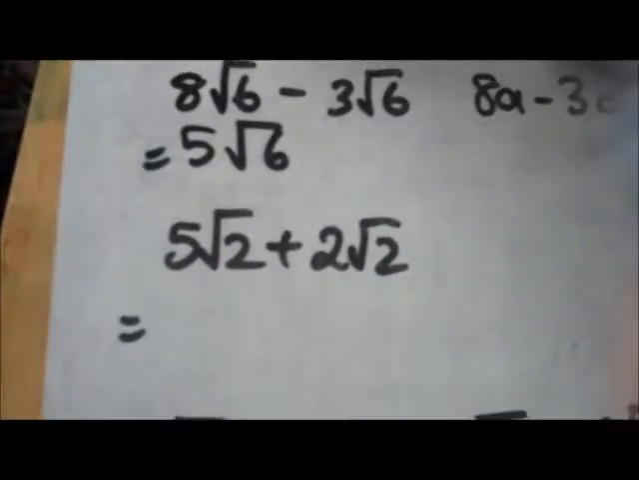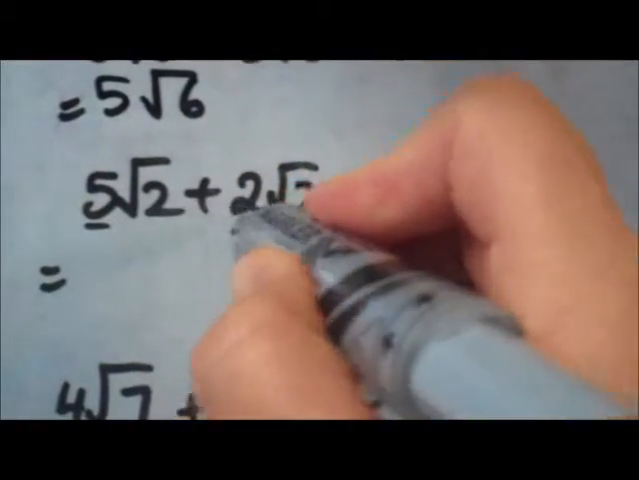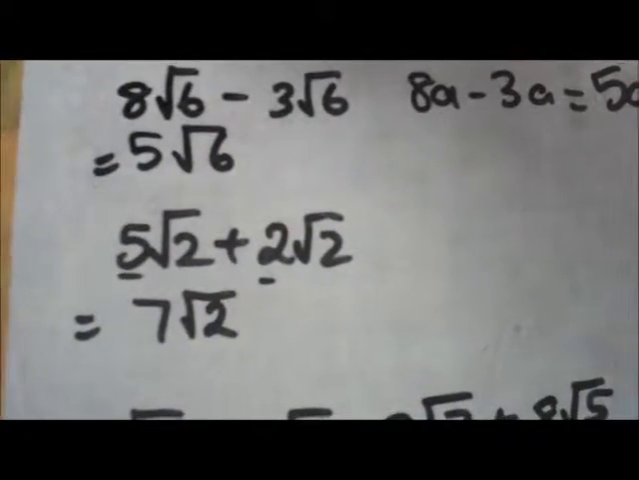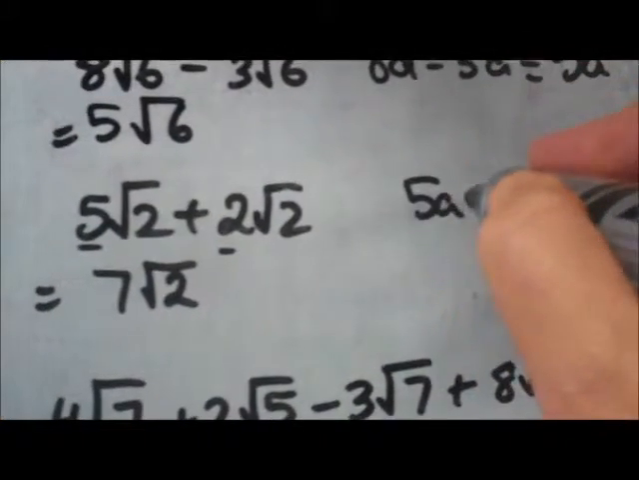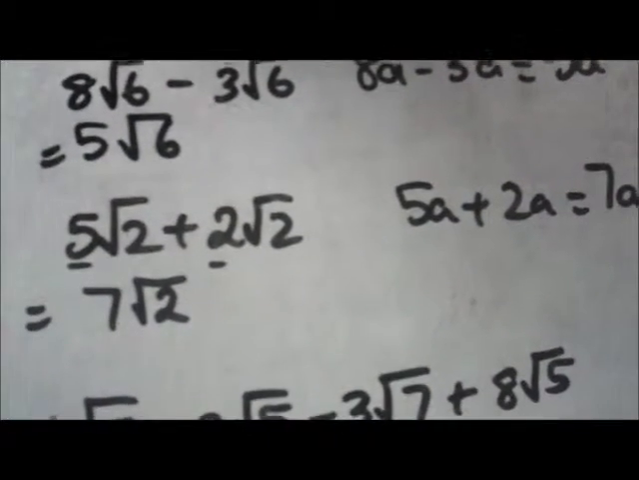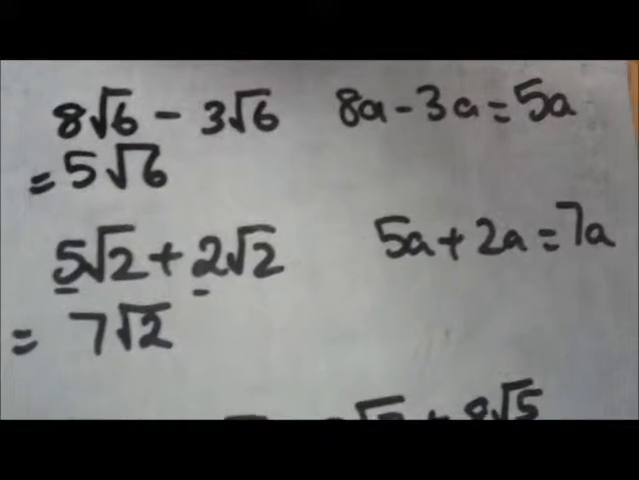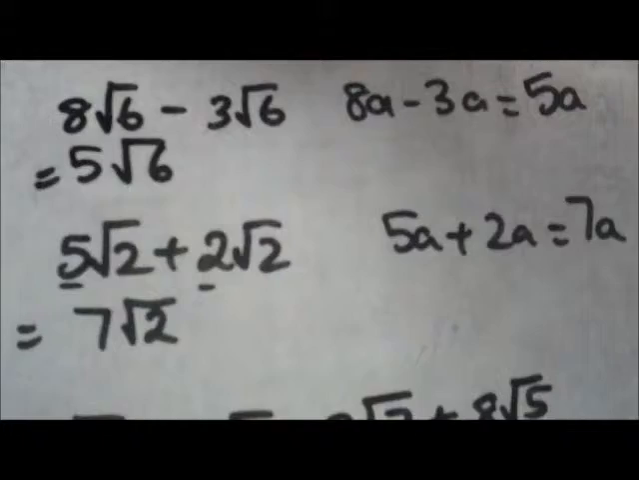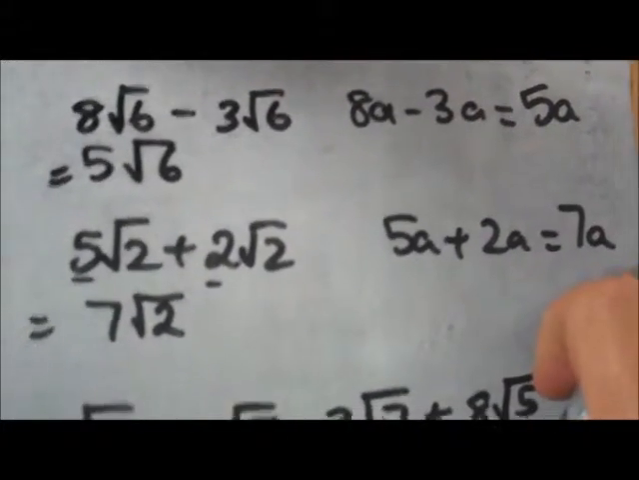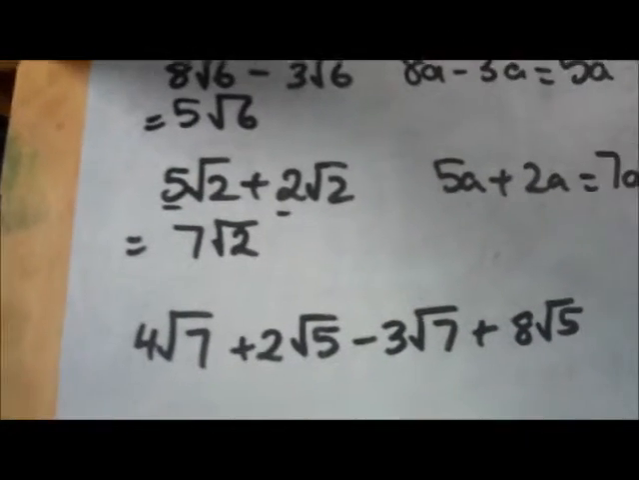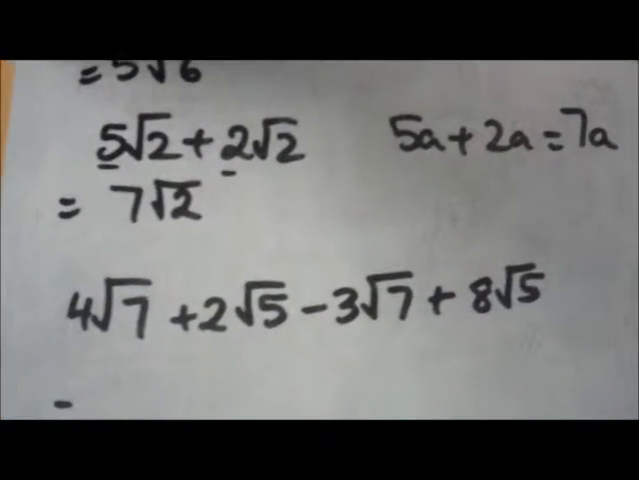If I'm going to add them, so if I've got 5 root 2 plus 2 root 2, well, I've got 5 and 2 is 7 lots of root 2. That's the same as saying 5a plus 2a equals 7a. Yeah, so 5 thousandths plus 2 thousandths equals 7 thousandths. 5 halves plus 2 halves equals 7 halves. That sort of thing. Okay, let's have a look when it gets a little bit more tricky. Not too tricky, but a little bit.